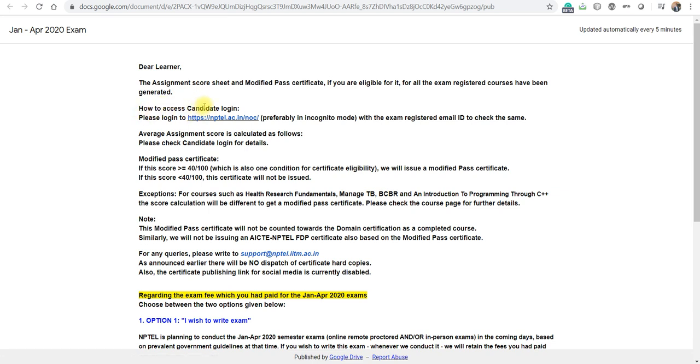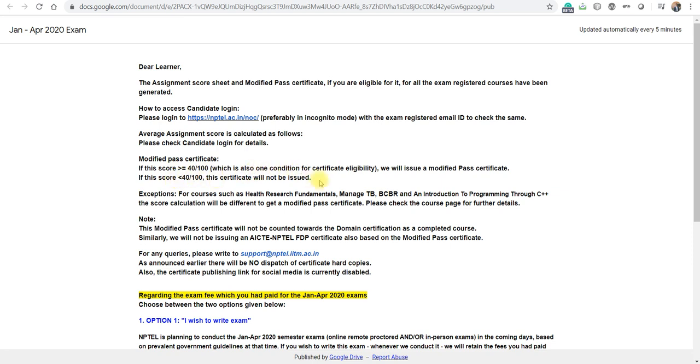And coming to the second, how to access the candidate's login. I have already provided all those links in the video description, you can go through them. And the average assignment score is calculated. Please check how the modified certificate assignment score is calculated. You can go and check the modified pass certificate. If your score is greater than or equal to 40, which is also one condition of certificate eligibility, then you will get the certificate and we will issue the modified certificate. This certificate has already been issued.